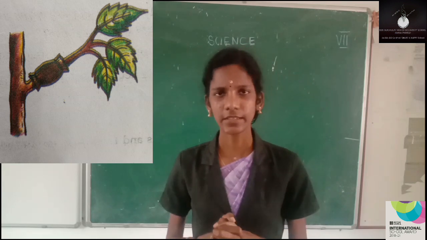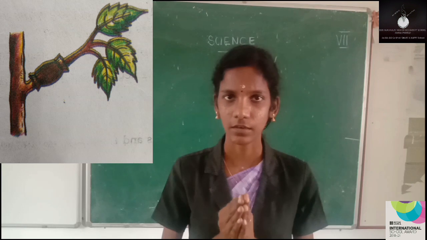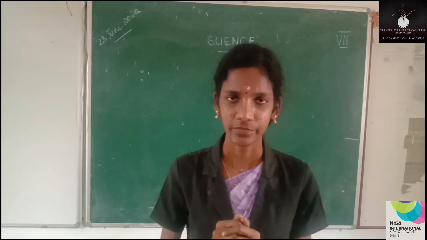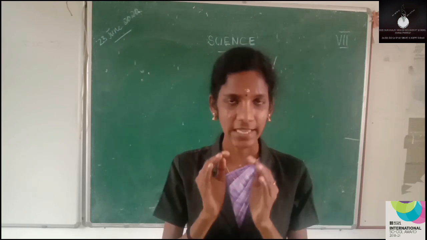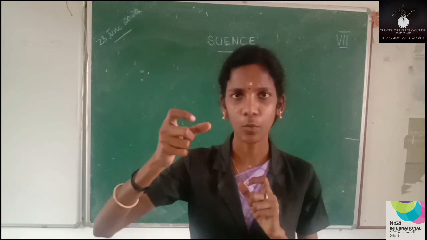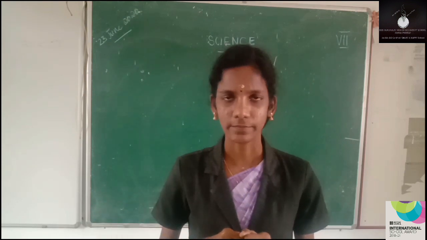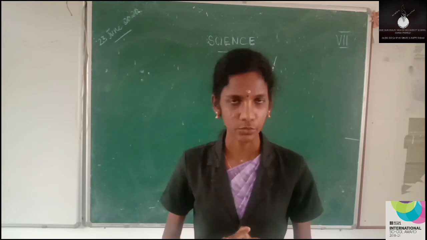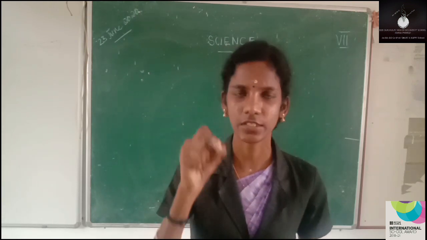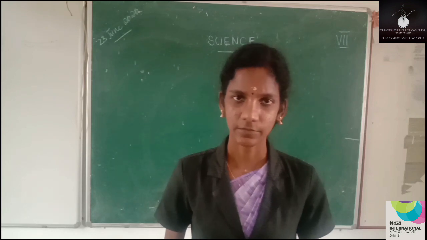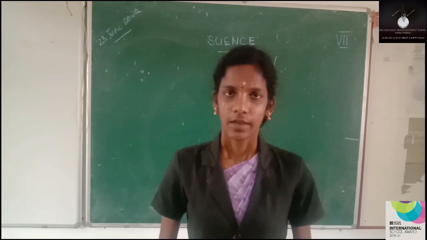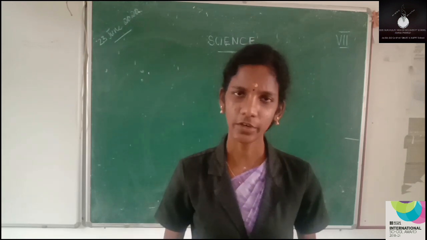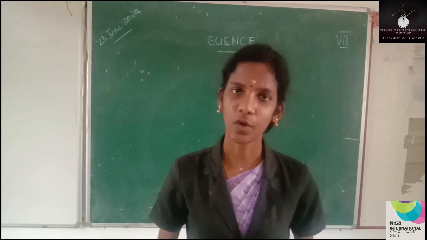Understood? And in the third step, we have to cover the area with a small transparent polythene sheet. Okay. And in order to fix that sheet in that area, you have to tie both the ends with jute twine. Okay. Then what you want to do? You have to make some holes on the surface of the polythene cover. And why are we putting these holes on that? For providing a small quantity of water through that.